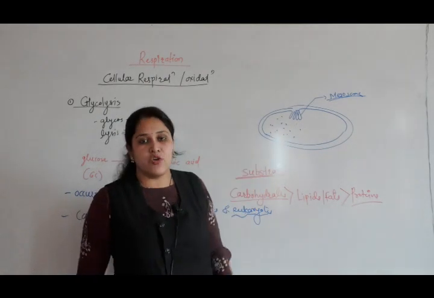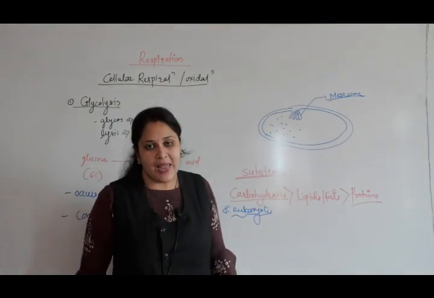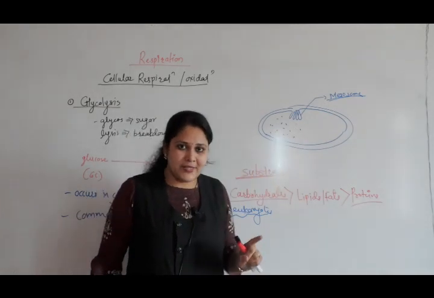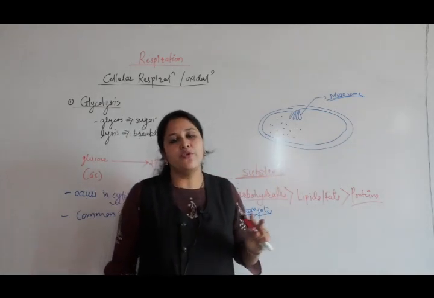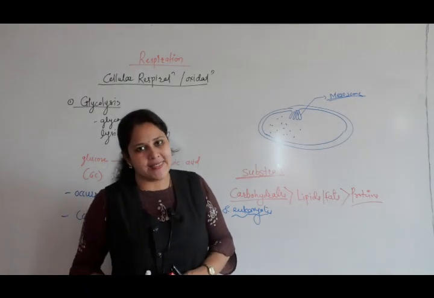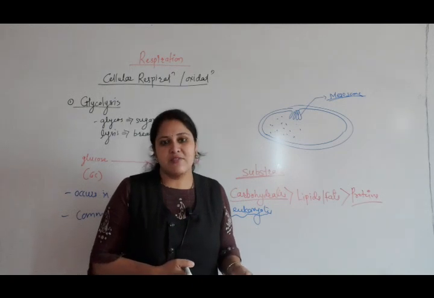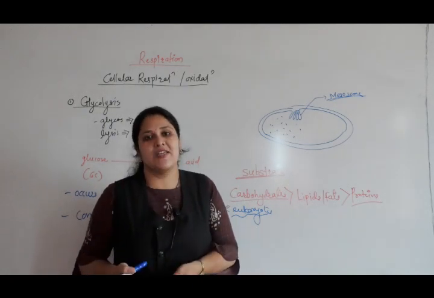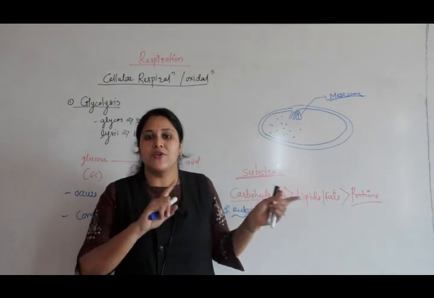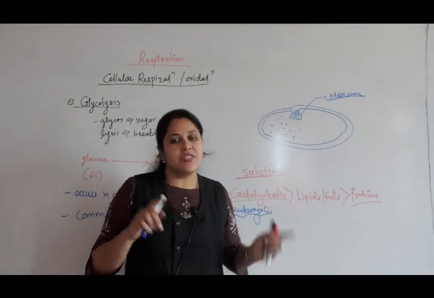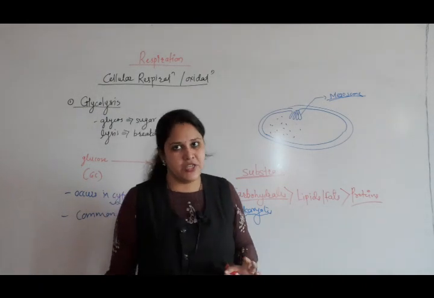We know that in bacteria mitochondria are absent, but they have cytoplasm. So glycolysis, the splitting of a glucose molecule to form two molecules of pyruvic acid, takes place in the cytoplasm. Bacteria also have cytoplasm, and eukaryotic cells also have cytoplasm. So glycolysis is a common pathway in prokaryotes as well as eukaryotic organisms.